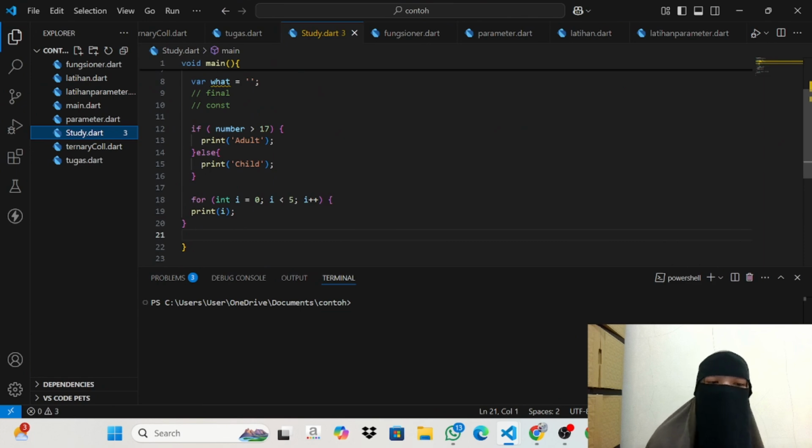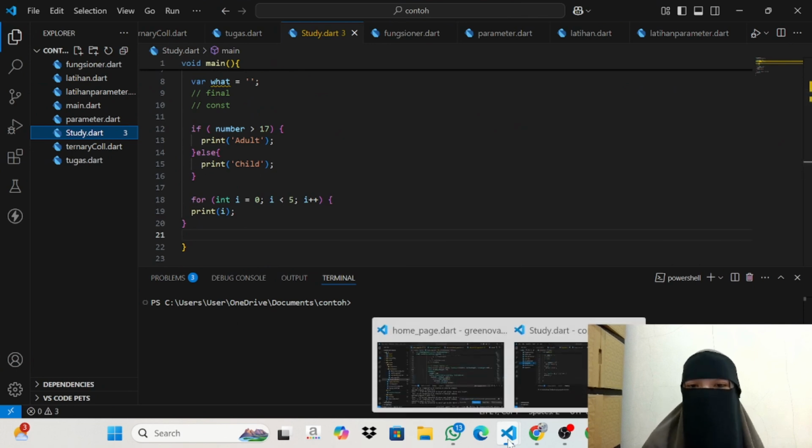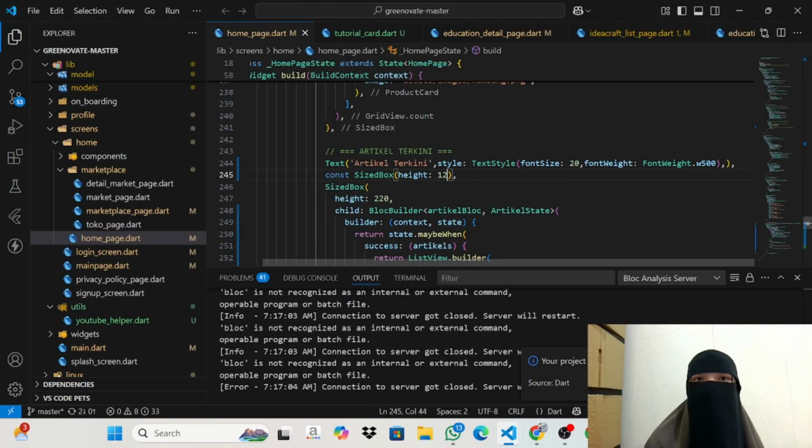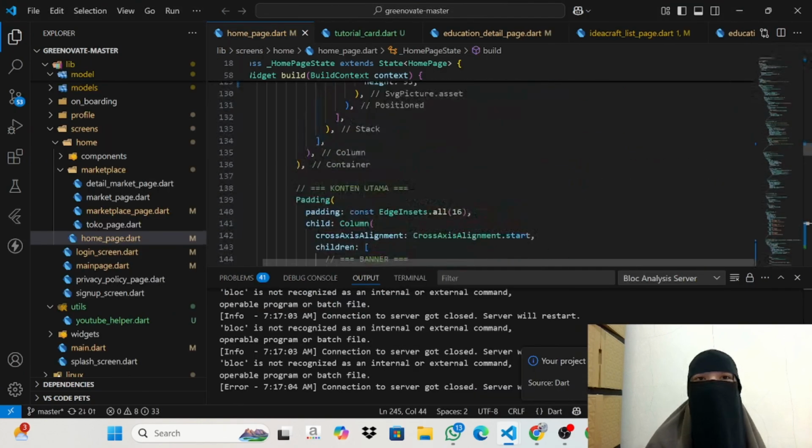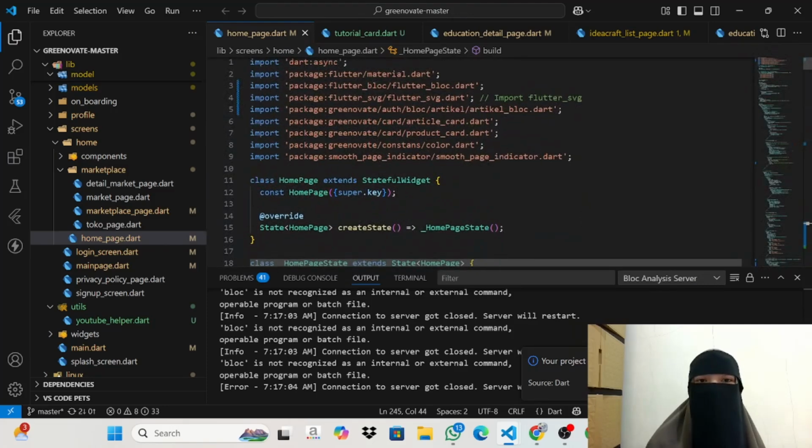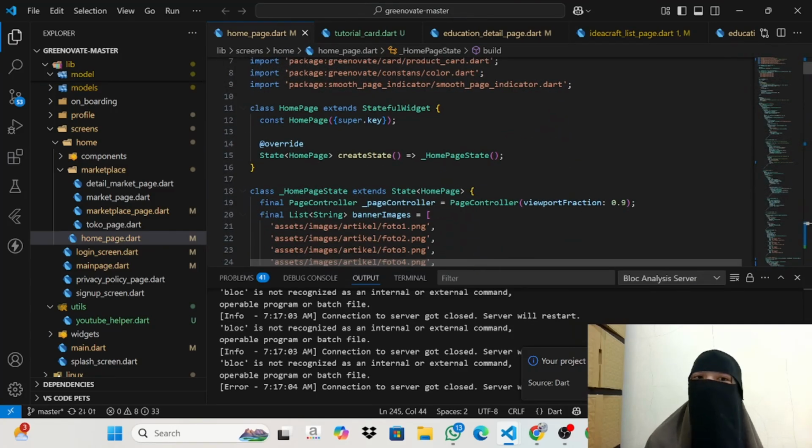Once you have mastered the basics of Dart, the next step is to build stunning user interfaces using Flutter. Learn Dart first, and after this you can study stunning user interfaces in Flutter, because Flutter is built with the Dart language. Okay, right?